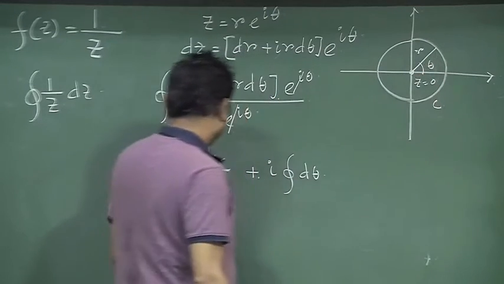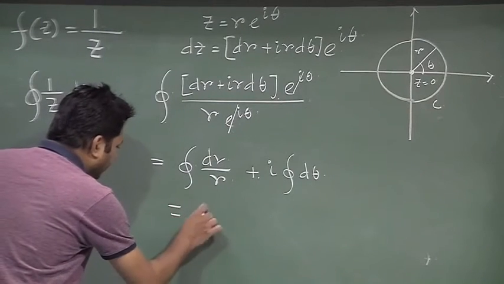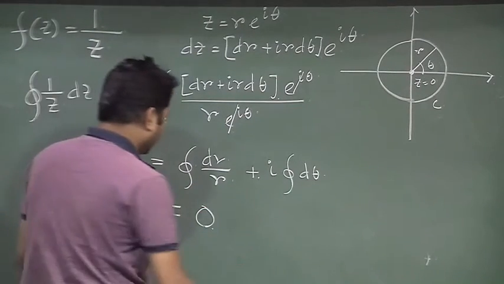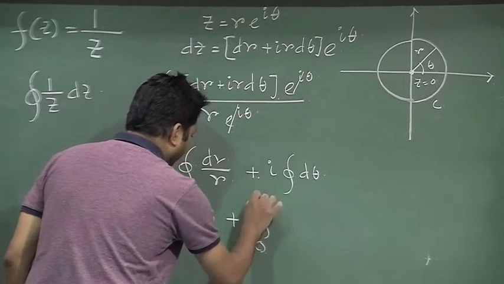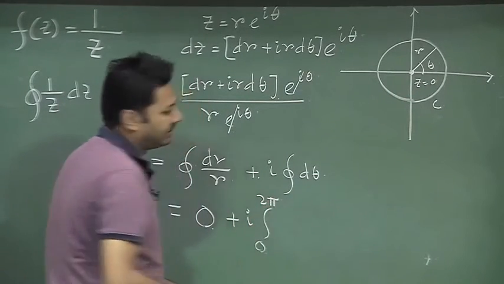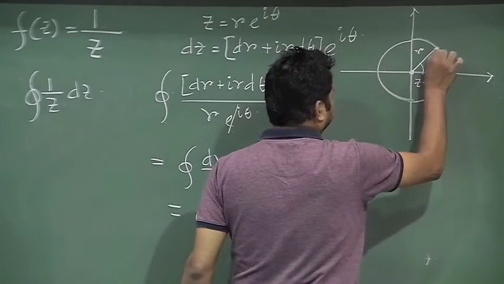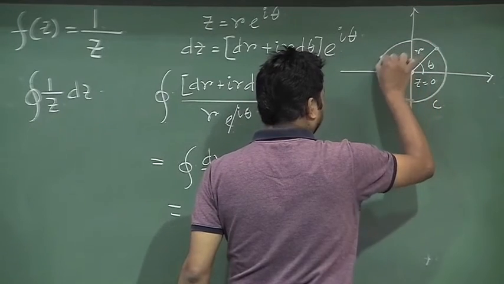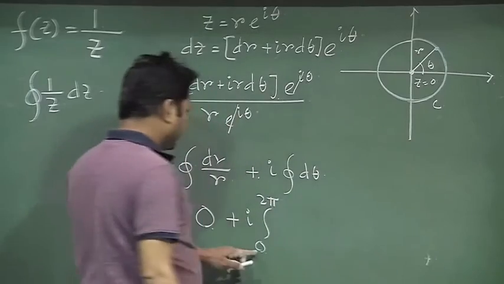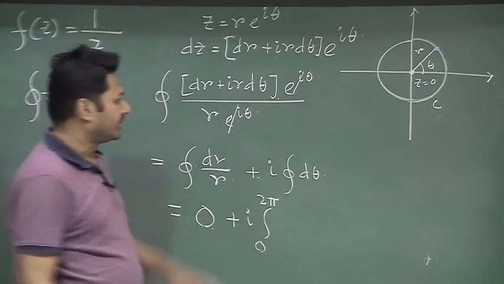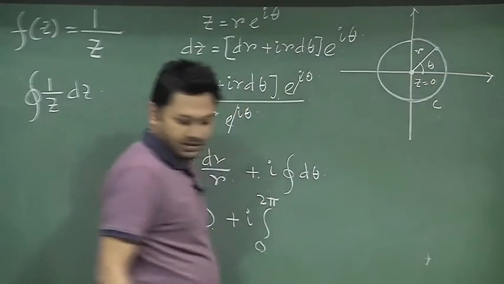Here initial r and final r will be the same, so I will have 0 for this, but d theta will go from 0 to 2 pi, because it is rotating by 2 pi. I start here and it rotates like this and comes back to this point. So, that means my range of theta is 0 to 2 pi. From here I return back to that point.